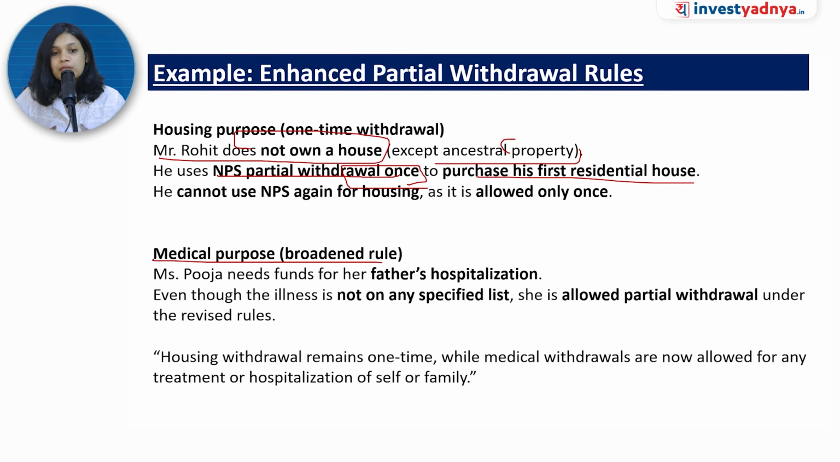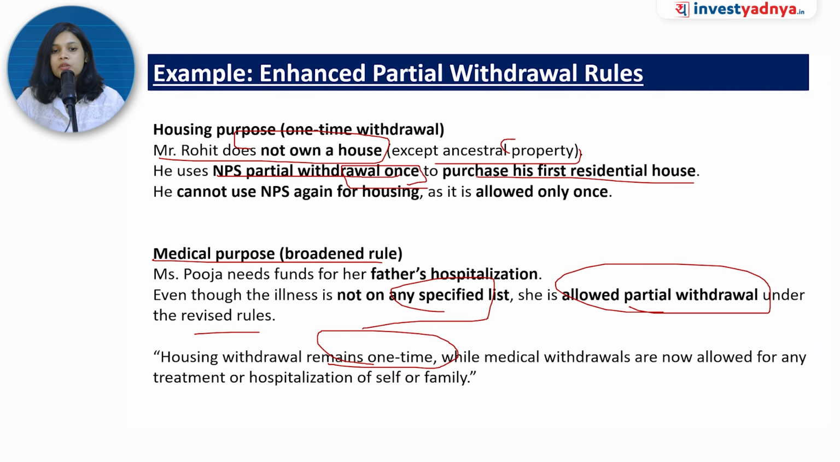What about medical purpose? It has become more broadened. Now Miss Pooja needs funds for her father's hospitalization. As we know, it's for the subscriber's spouse, parents, children. Even though the illness is not on the specified list, she is still allowed partial withdrawal under the revised rules. So, as we saw, the clarification is that the housing withdrawal remains one time, but medical withdrawal is now allowed for any treatment or hospitalization.